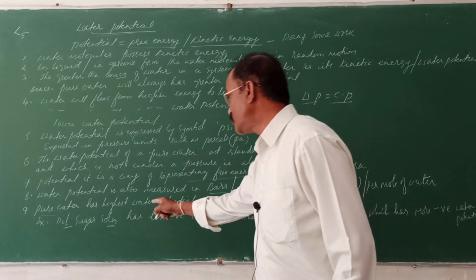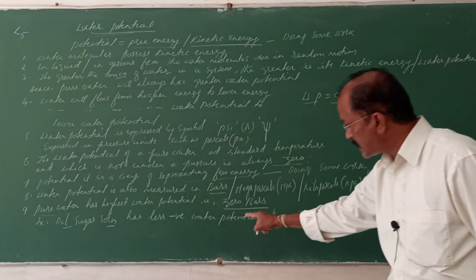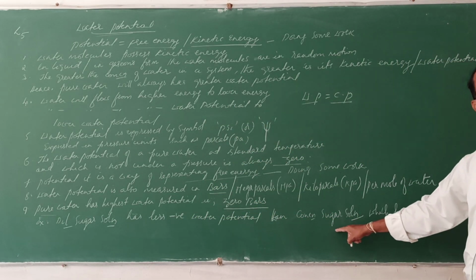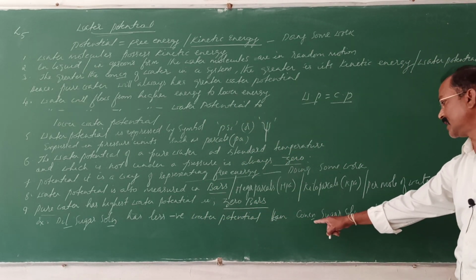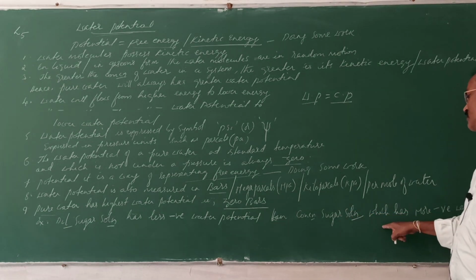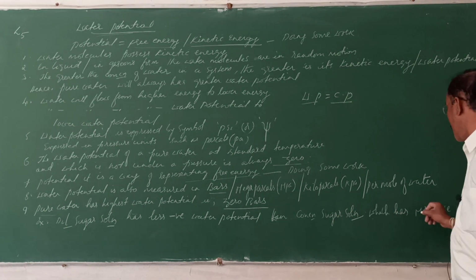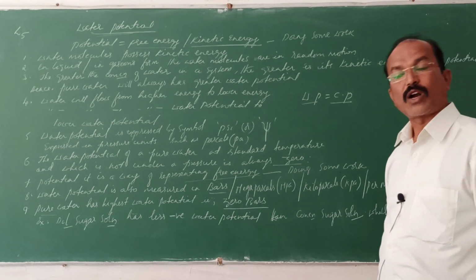So dilute sugar solution has less negative water potential than the concentrated sugar solution, which has more negative water potential.